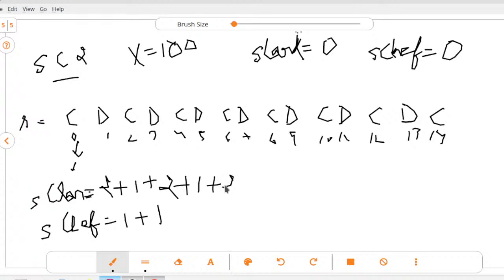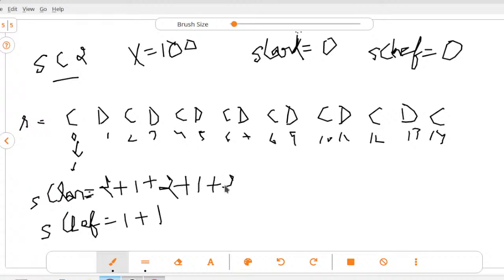Now we have seen that Carl has won 7 times, so he will get 7 into 2 for winning. And in the rest of the matches, that is in 7 matches, the matches are a tie, so he will get 7 into 1. That is for tie and that is for winning.